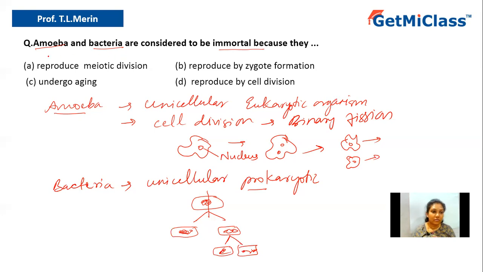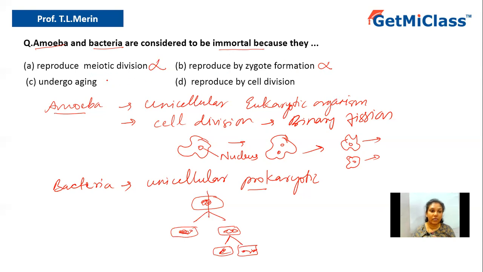So let us look into the options. Option A says reproduce by meiotic division. It's absolutely wrong because these are all unicellular organisms. They do not undergo meiotic division. Option B says reproduce by zygote formation. This is again wrong because zygote formation needs the fusion of male and female gametes. In this case, we don't have any such gamete formation. Hence, option B is wrong.